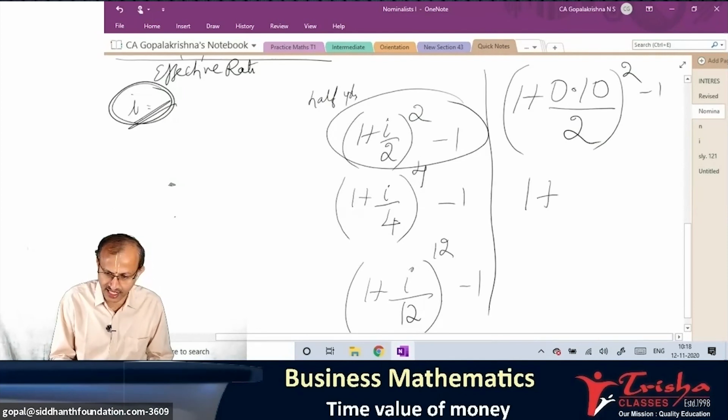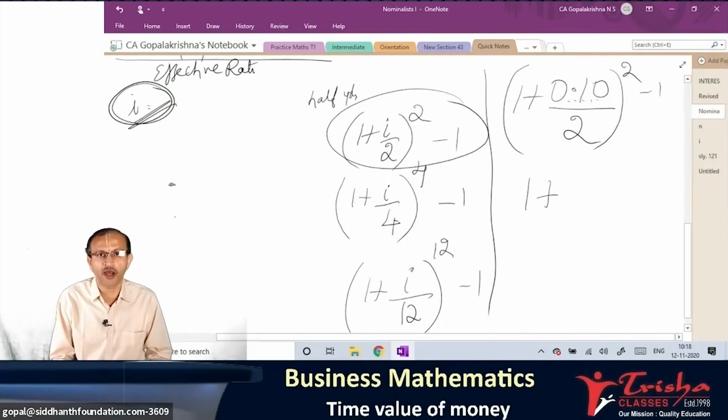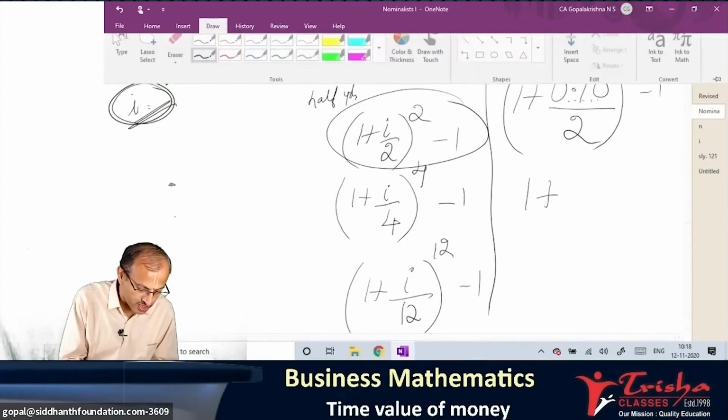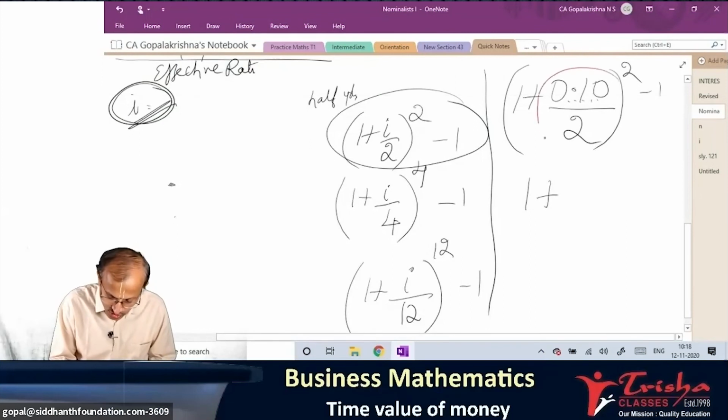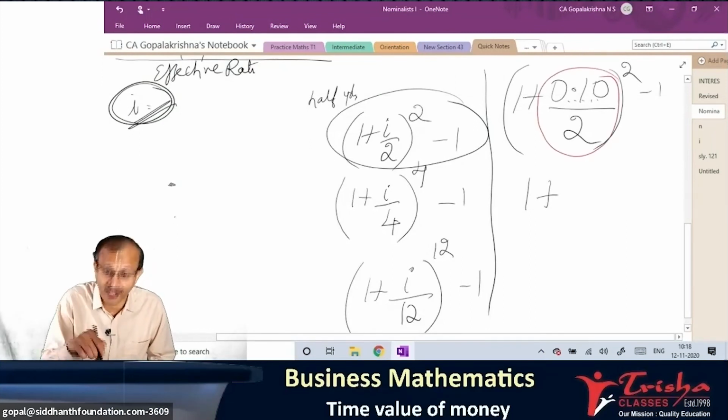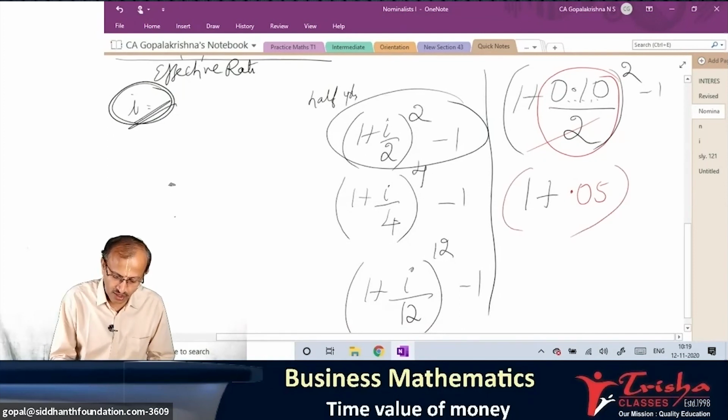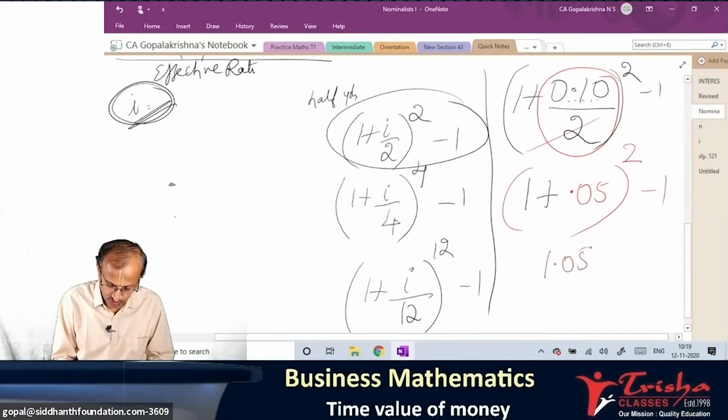1 plus, calculator, 0.10 by 2. First, don't do 1.1. This is always very important. Students generally go wrong here. Always divide first, in the BODMAS rule, divide first. 0.10 by 2, you will write 0.5? No, it is 0.05. 0.10 by 2 is 0.05, power 2 minus 1. Finally, 1.05 square. What is minus 1?